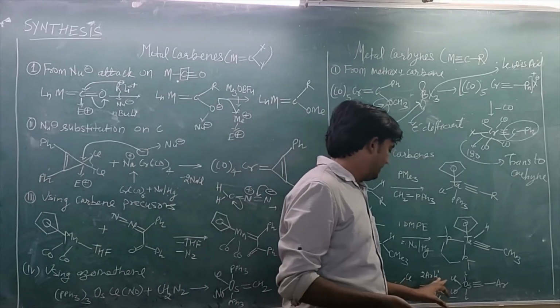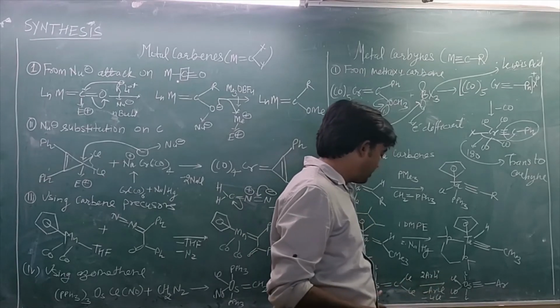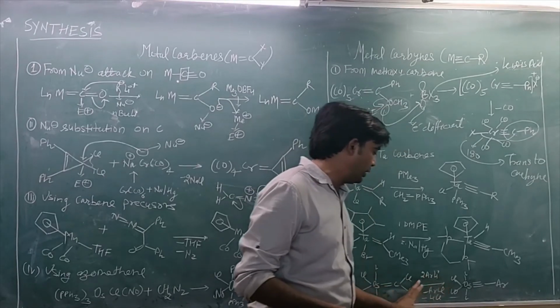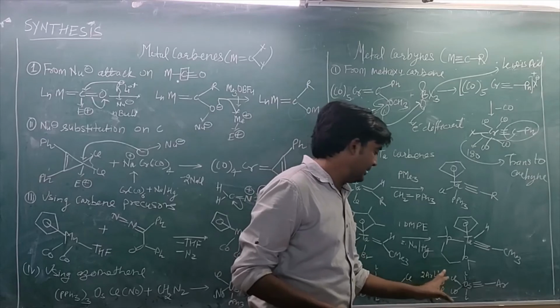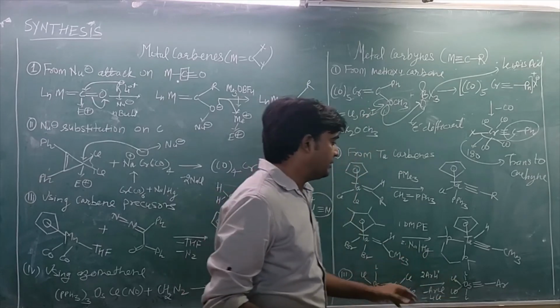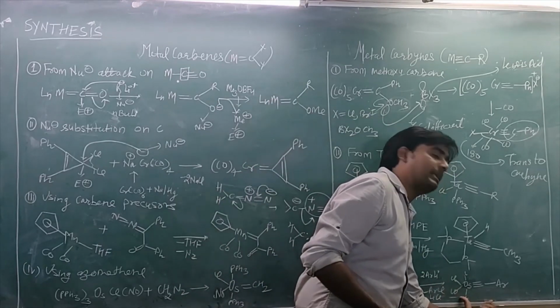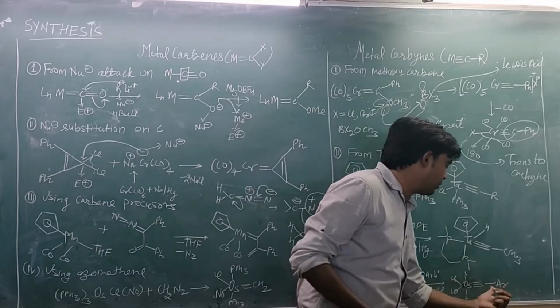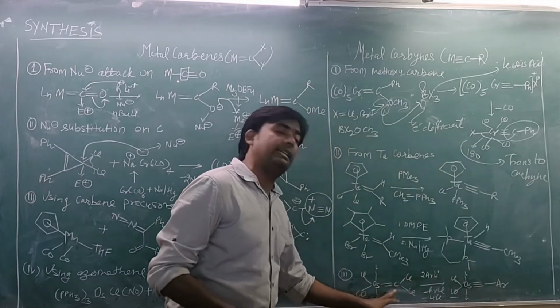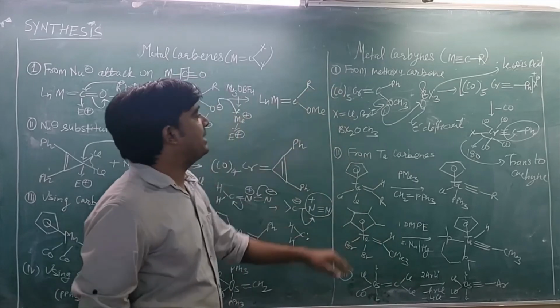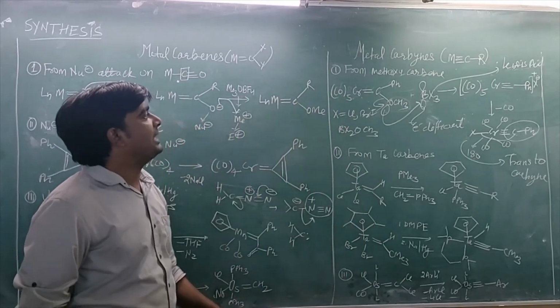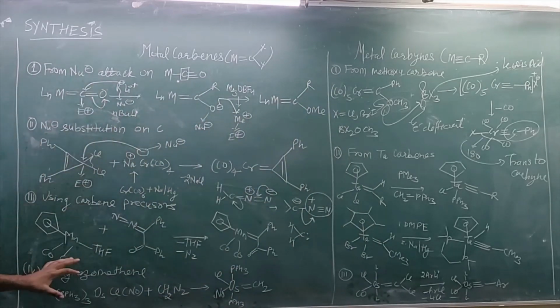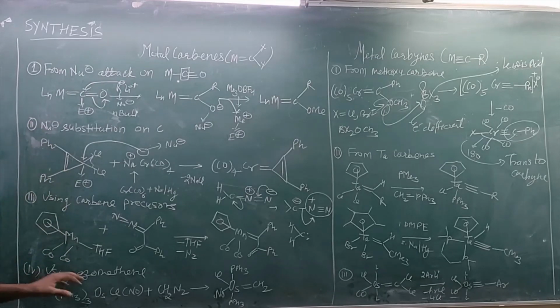When this molecule reacts with two molecules of ArLi, it will form a metal carbyne complex where the substituent on carbon will be the Ar ring here. So these are the simple syntheses of metal carbyne complexes.